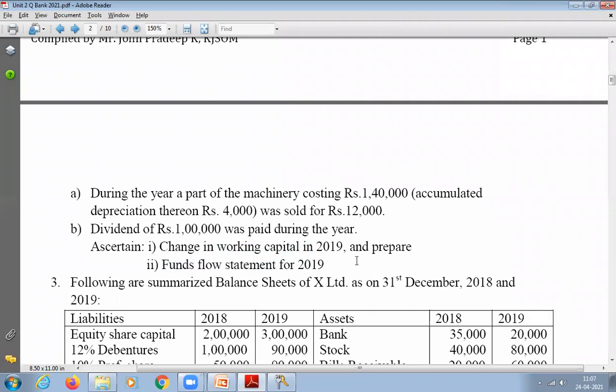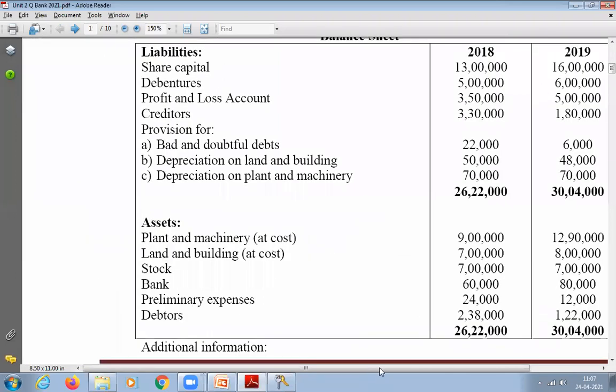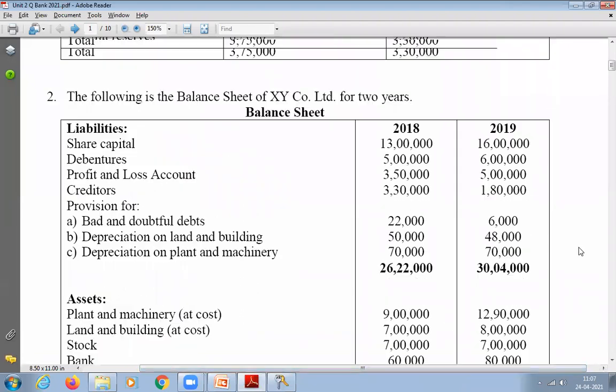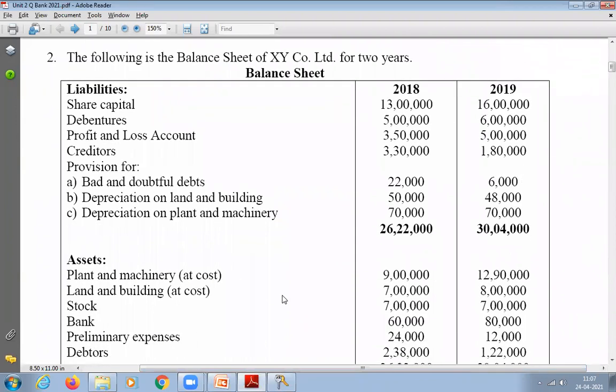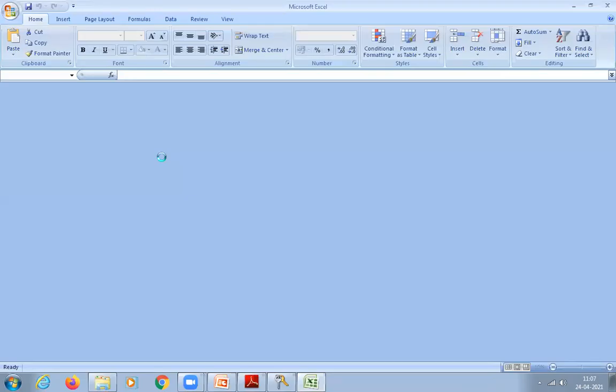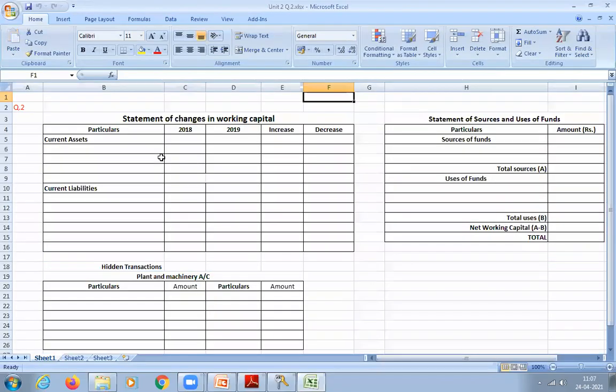Shall we do it now, students? Any doubt in the question? Hope I explained the question. When we are doing it step by step, I'll explain again and again. So let us now prepare the statement of changes in working capital for question number 2.